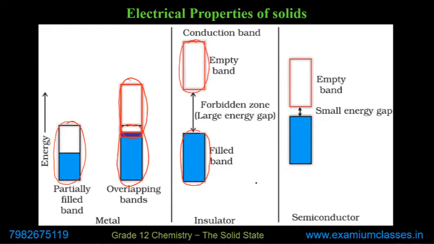What is conduction band? What is non-conduction band? In semiconductors, these are very close, so a small energy gap. Now to understand this one, understand from the atomic structure perspective what this diagram is actually talking about.